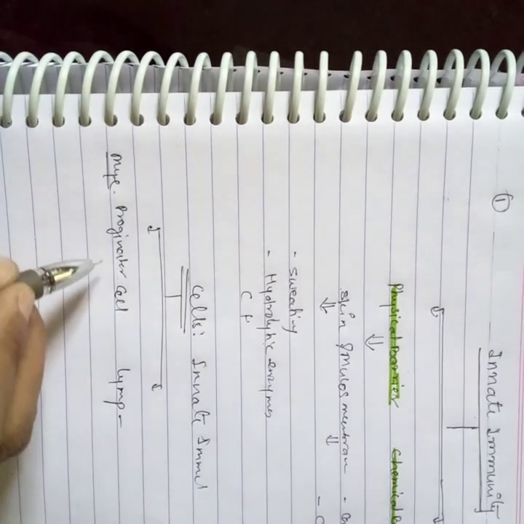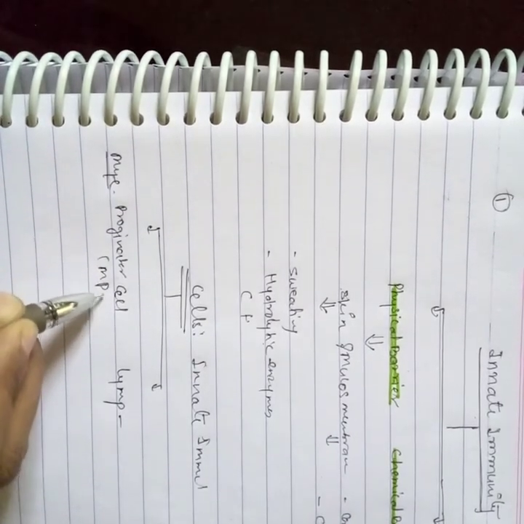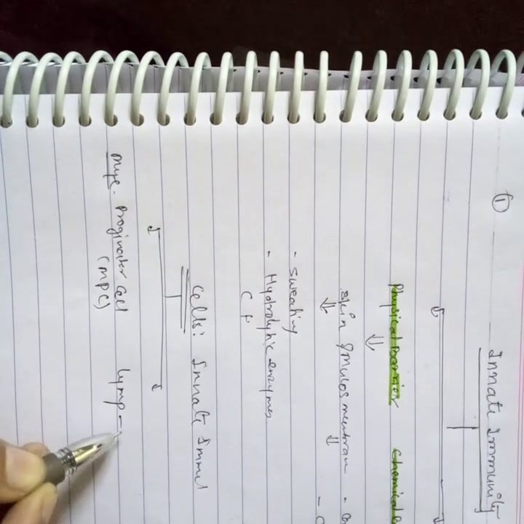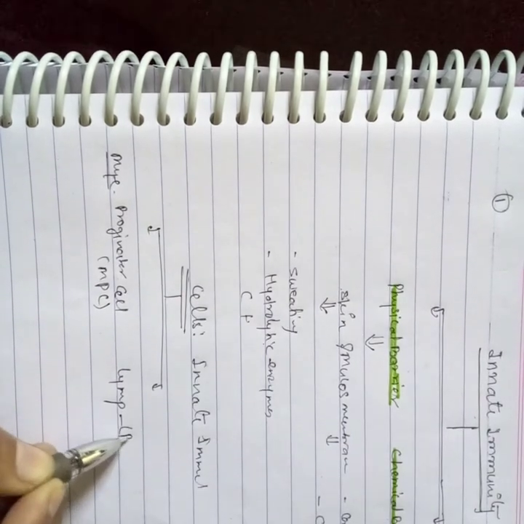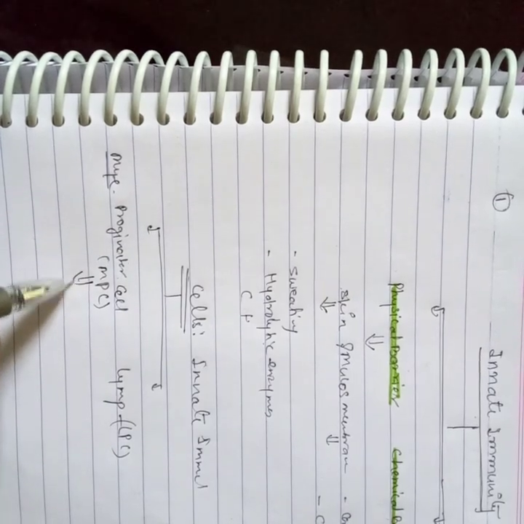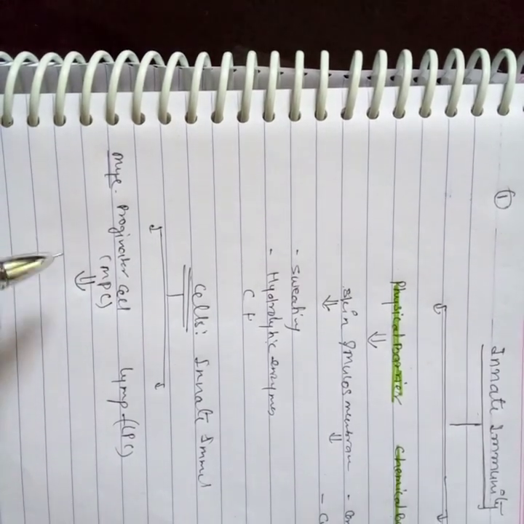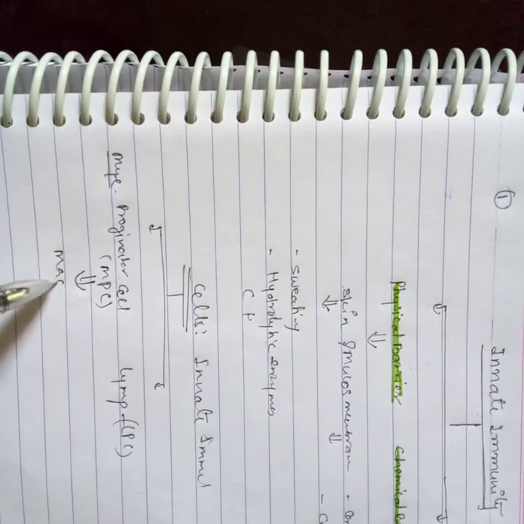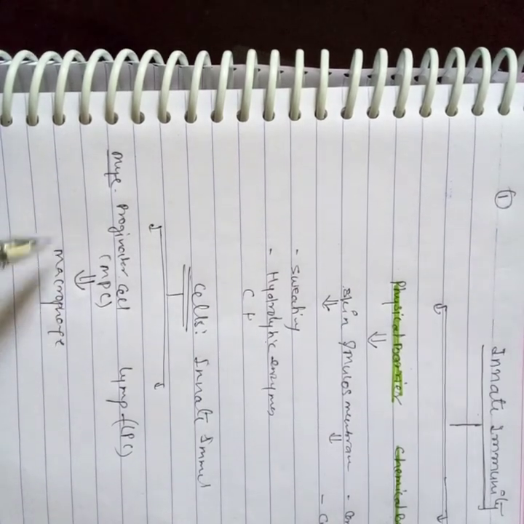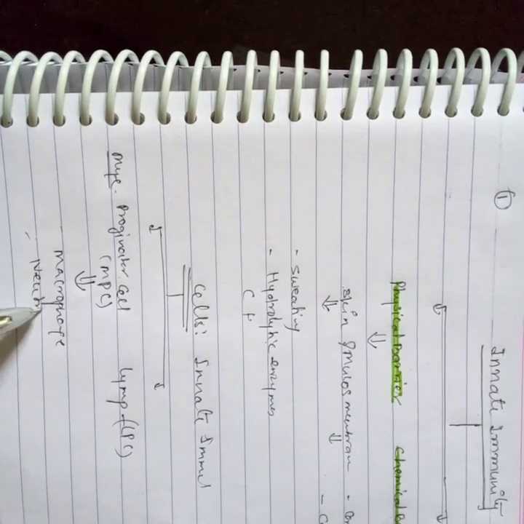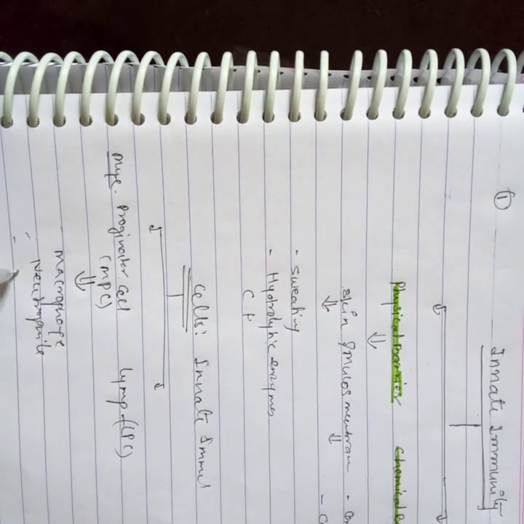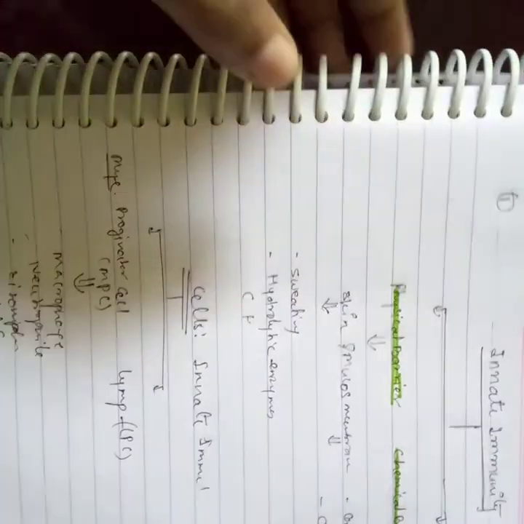I will write in a very short, abbreviated form: MPC and lymphoid progenitor cells. These MPC, that is myeloid progenitor cells, include the macrophages, neutrophils, eosinophils and platelets, RBCs, and dendritic cells.